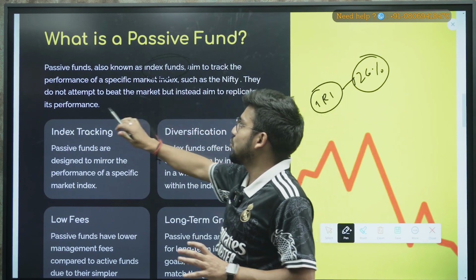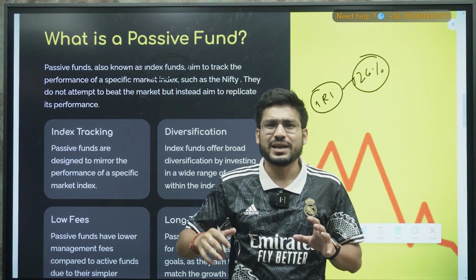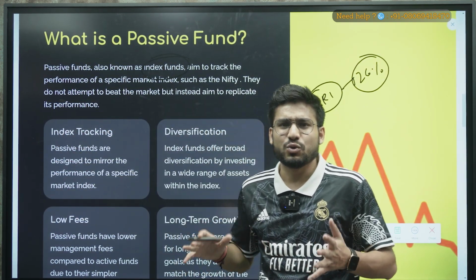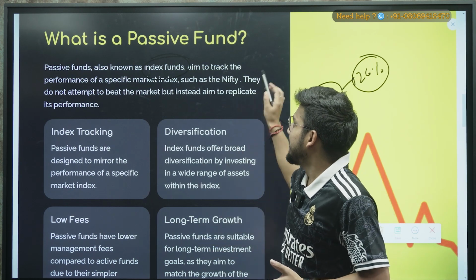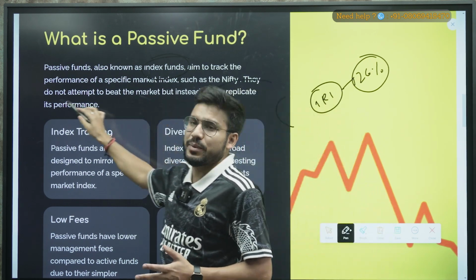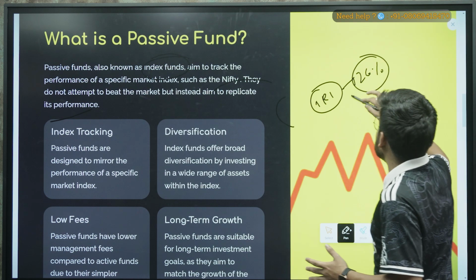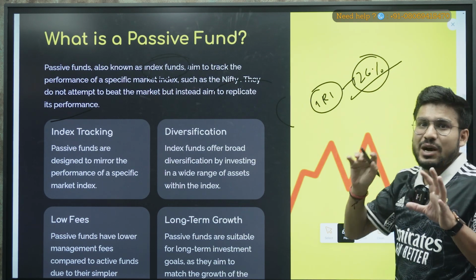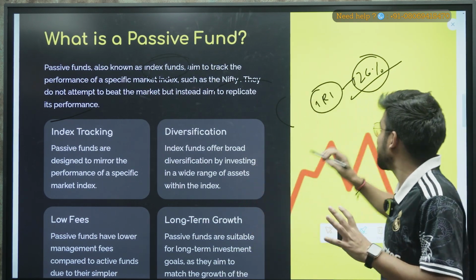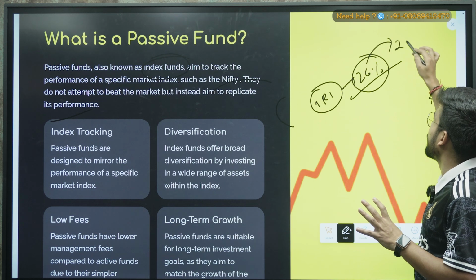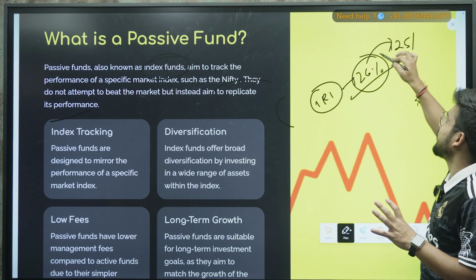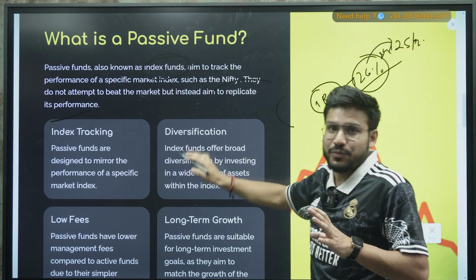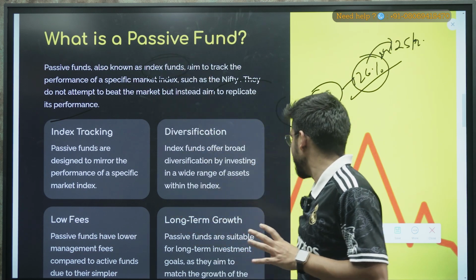They don't want to beat the market. There is not that type of feeling, right? But they want to replicate its performance. Like if the Nifty is giving 26%, then without taking so much risk, they will just want to go with this. They also want 24, 25 or 26% profit here. So that is the passive funds, right?